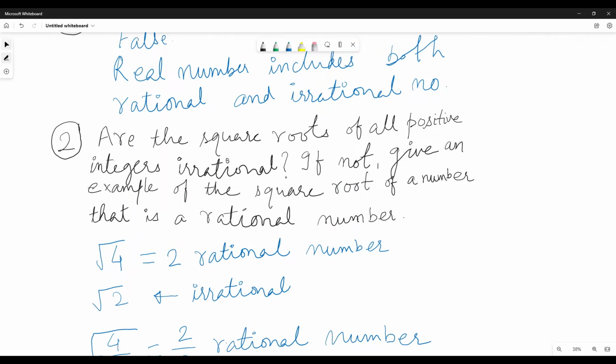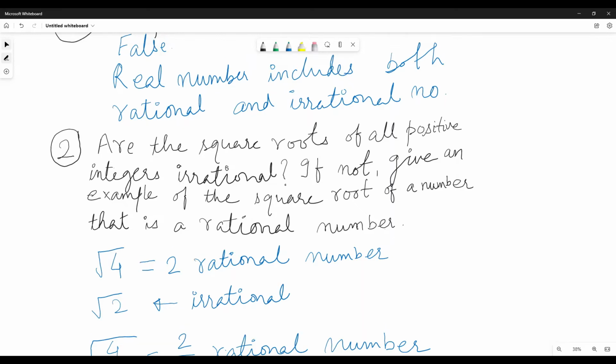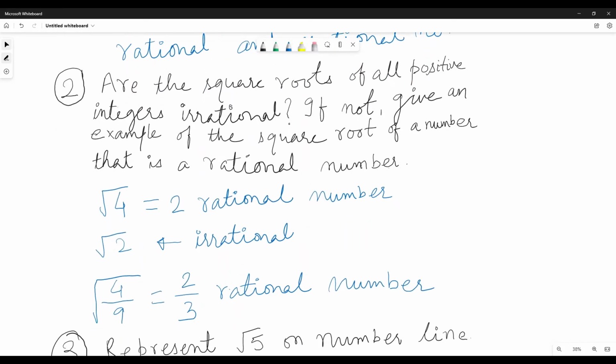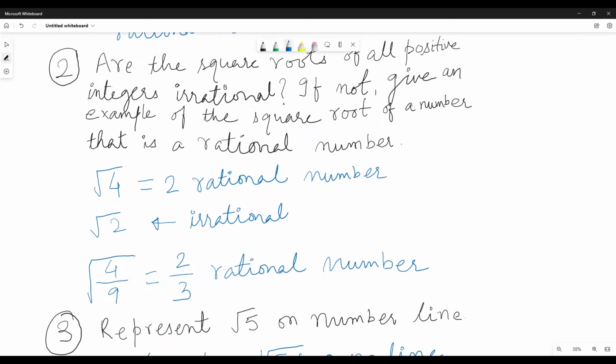Are the square roots of all positive integers irrational? If not, give an example of the square root of a number that is rational. The square root of 4 is 2, so that is a rational number. So the square root of every positive number can't be irrational, but root 2 is irrational, right? 2 is a positive number and the square root of 2 is irrational. But the square root of 16 is 4. 16 is a positive integer, and its square root is also a positive integer. So that is not true.